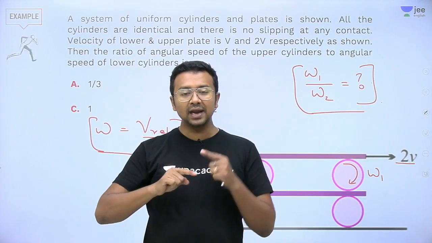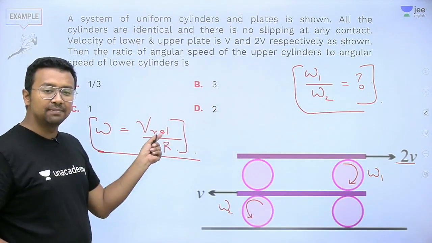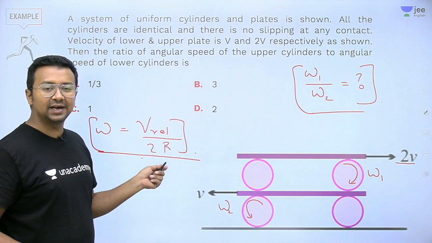Now we are looking at how to calculate the angular velocity. So angular velocity will be simply velocity of the center of mass divided by r.